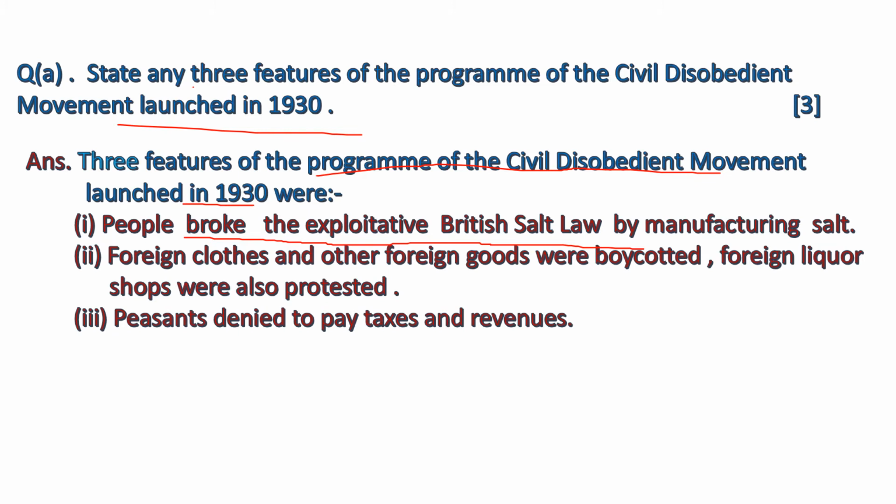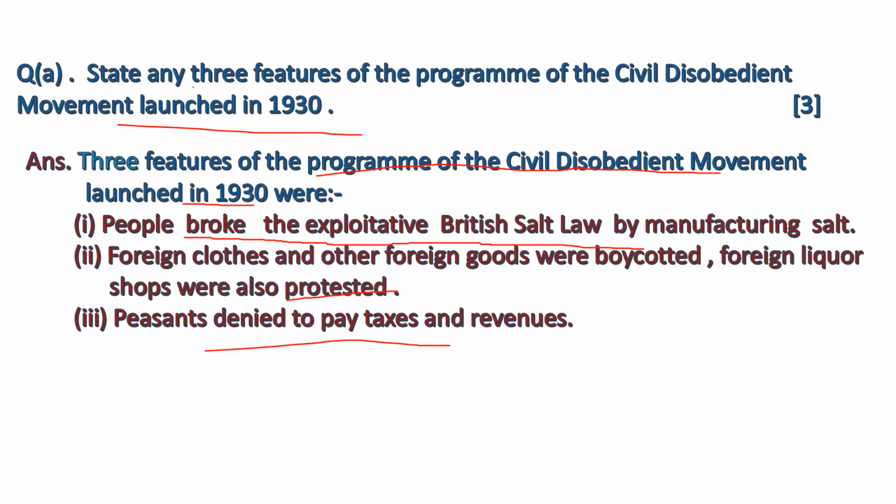Foreign clothes and other foreign goods were boycotted. Foreign liquor shops were also protested. Now, the people of India or Satyagrahi didn't want to give support to British rule. For this, they started protesting in many ways. They protested foreign liquor shops, boycotted foreign clothes and other foreign goods for showing their protest against British rule.